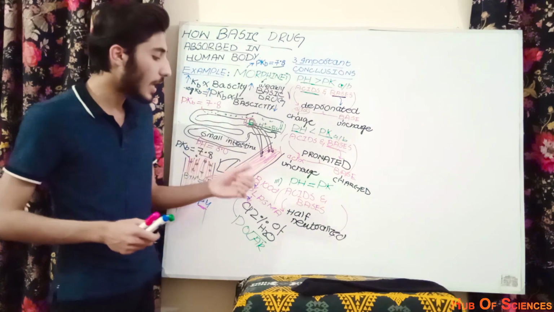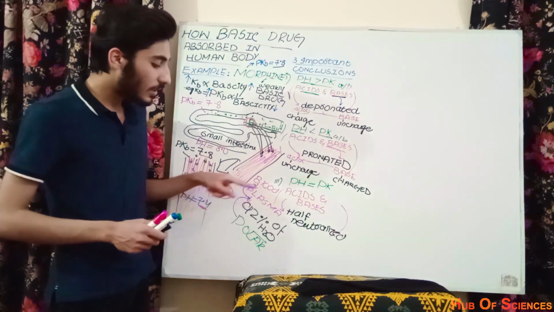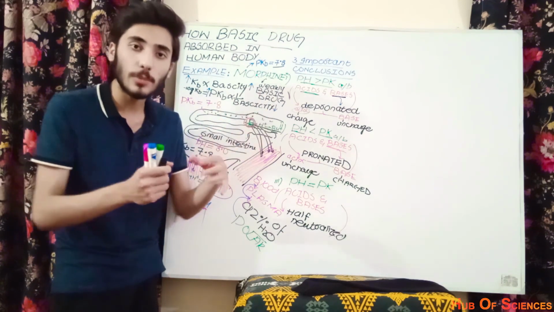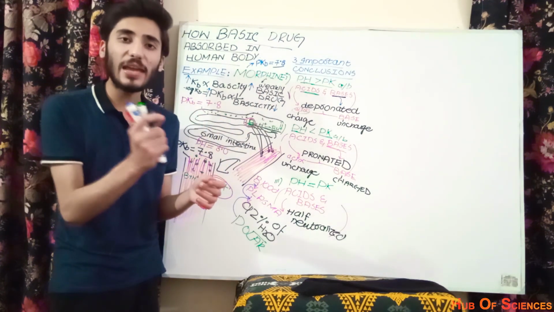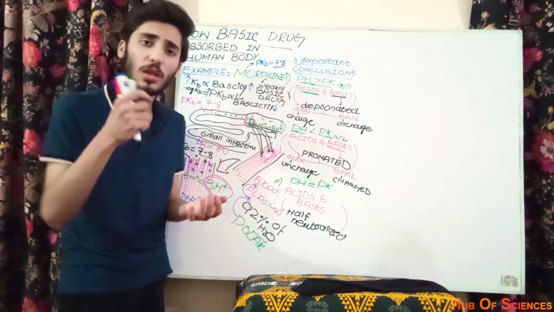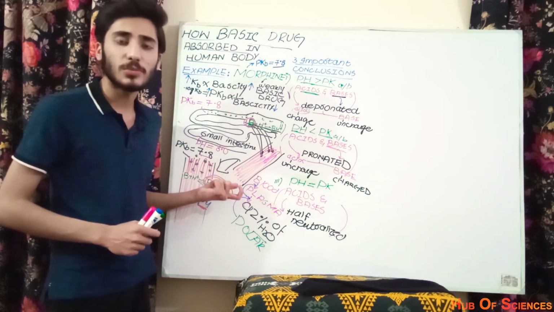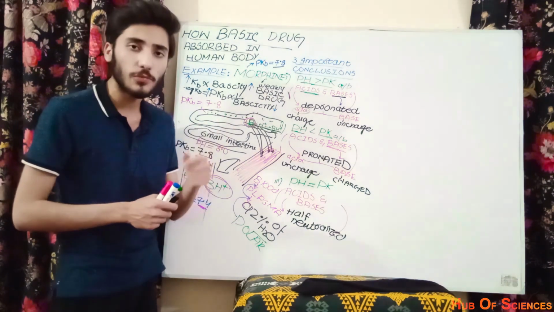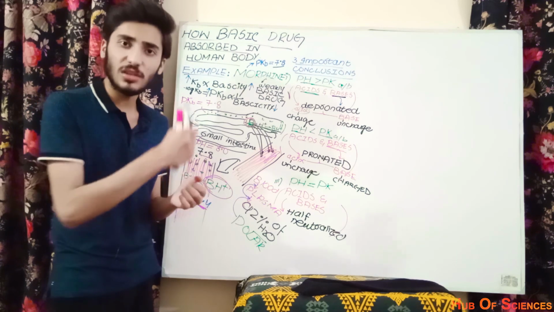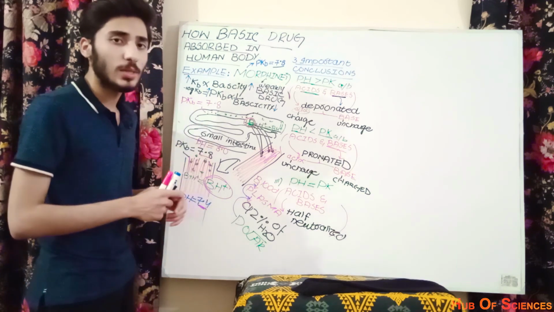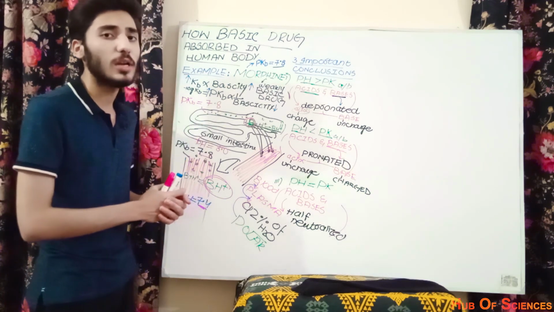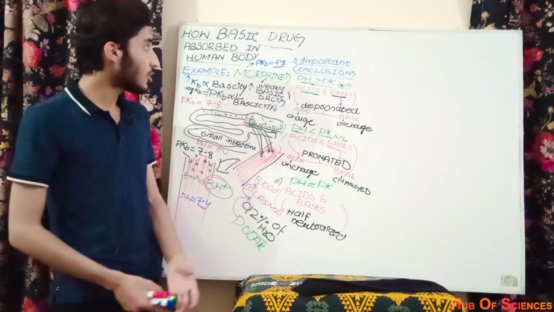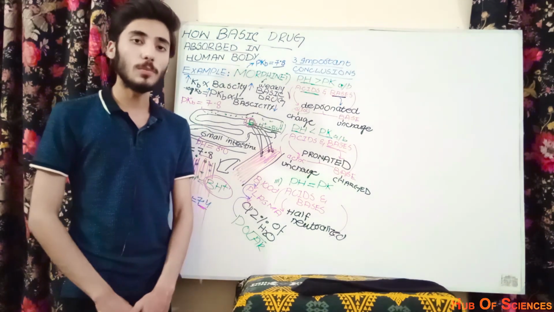The main benefit is that, as we discussed, the blood plasma contains water, which is polar. So the blood is a polar medium. According to the rule like dissolves like, polar substances like to live in a polar medium. So this polar substance BH positive, the charged or protonated form of the base, will prefer to exist in this polar aqueous media. That's why it will be stable in this polar aqueous media, and that's why it will exist in this media. So that's the whole discussion about how a basic drug will be absorbed in the human body.